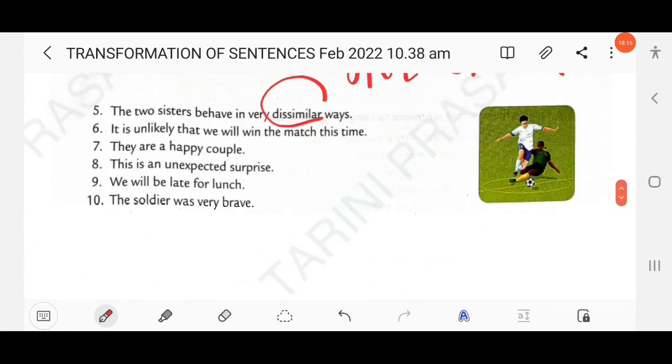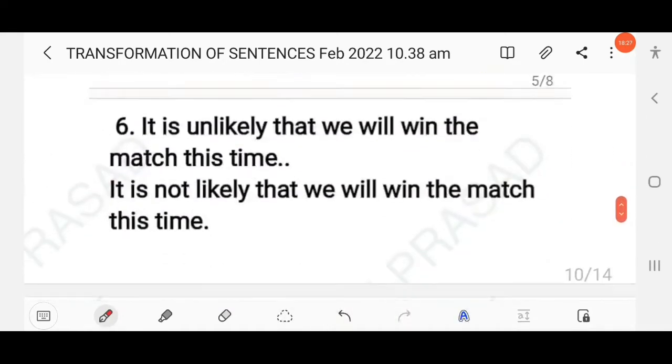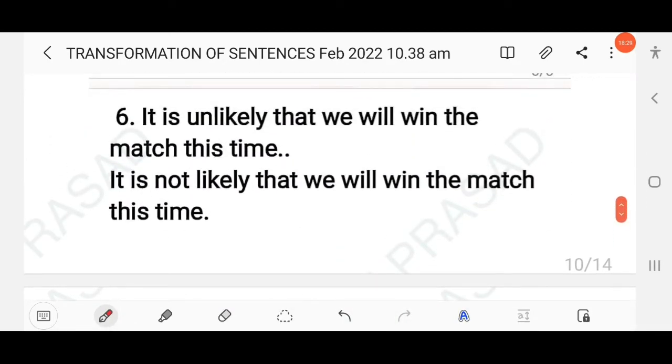Then next question here, it is unlikely that we will win the match this time. Unlikely means not likely. Okay, not likely. So here you have to write it is not likely. Yes, so here it is not likely that we will win the match this time, right?